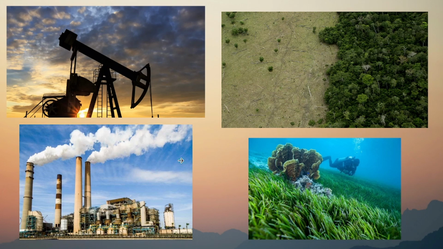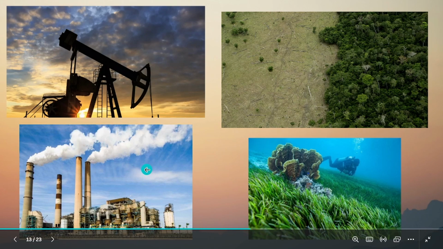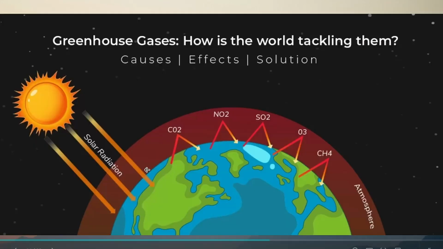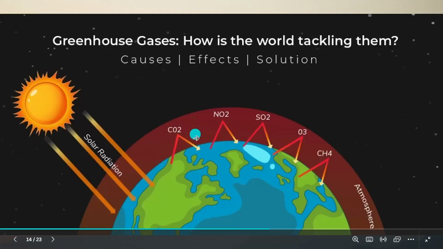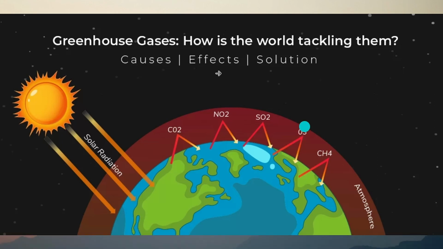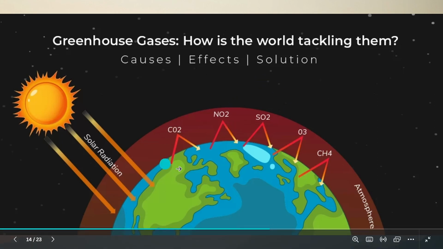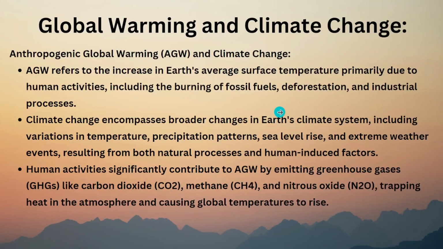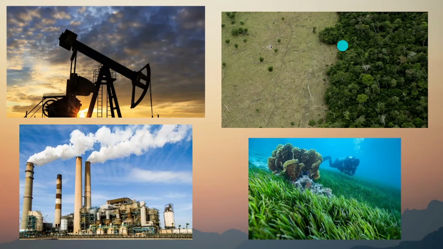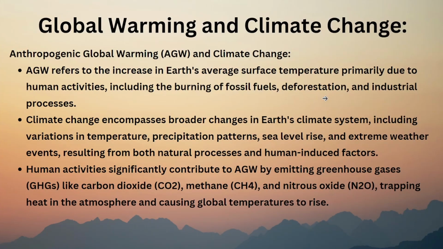So 200 years back, 500 years back, there used to be no gases like this. Because of that, there used to be moderate temperatures. But since everywhere in the world a lot of gases are releasing, the greenhouse effect is happening, the global warming is happening. So that's the main reason. Deforestation means we are releasing gases, but we are even cutting down trees. Trees take CO2, right, and give us oxygen. But we are doing double mistakes. We are releasing gases, we are cutting down trees also. So it will double the effect. And industrial process, we know this.